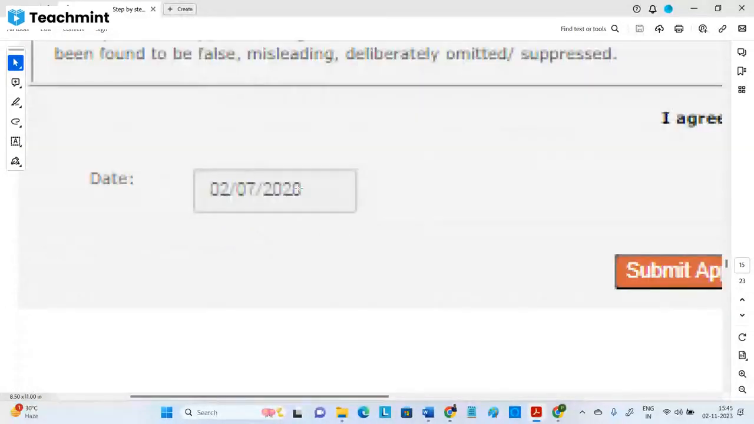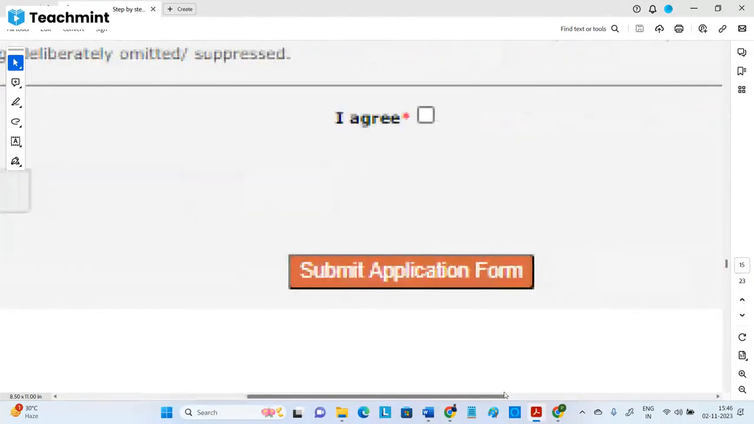You have to put the date. This declaration is simple: there is an I agree, and on the right side you put a tick mark on yes. That's it. The declaration says the above information is correct to the best of your knowledge. Then you select the date, a calendar will be displayed, and you can select it. Next, submit the application form. This is a one-step process.